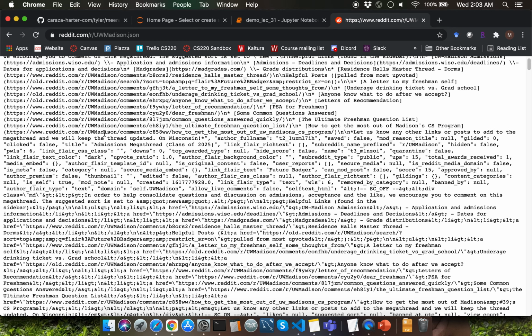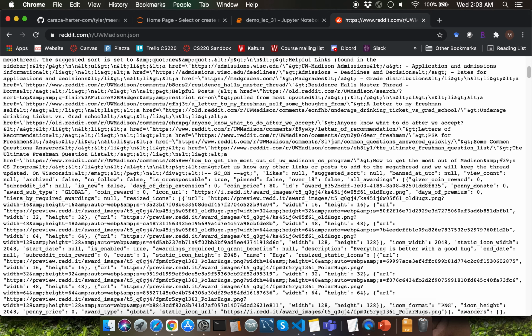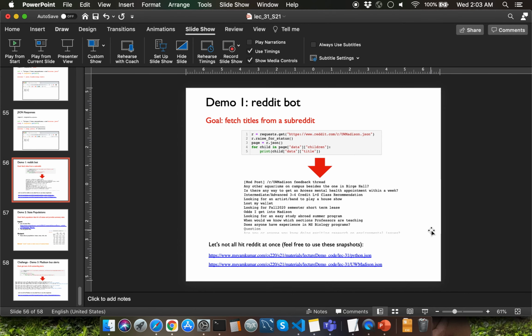Here is an example of a real life JSON dataset. Observe the level of complexity of this particular JSON file. We are going to write a program to parse this JSON file. If you send too many HTTP requests to the Reddit website, it is likely that Reddit will ban you from sending further HTTP requests. If that happens, you can use uwmadison.json file, which is a snapshot that I uploaded to the course website earlier today.